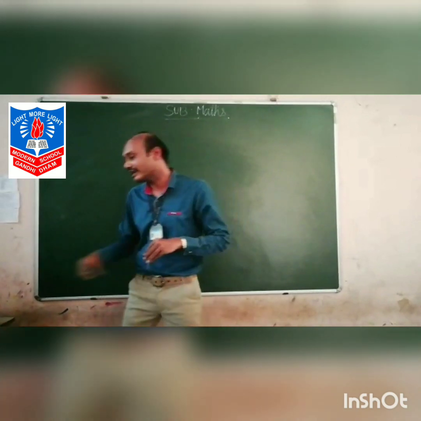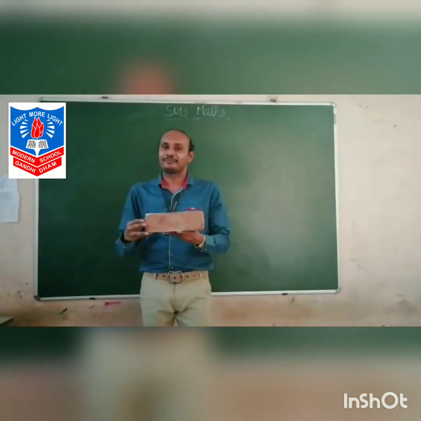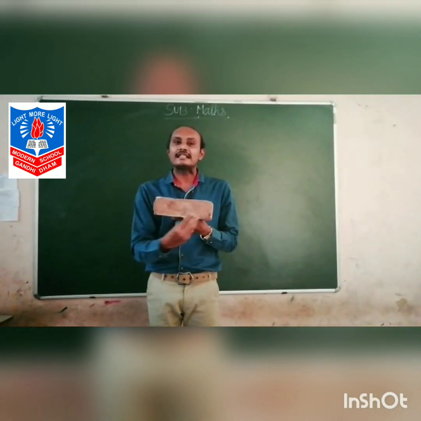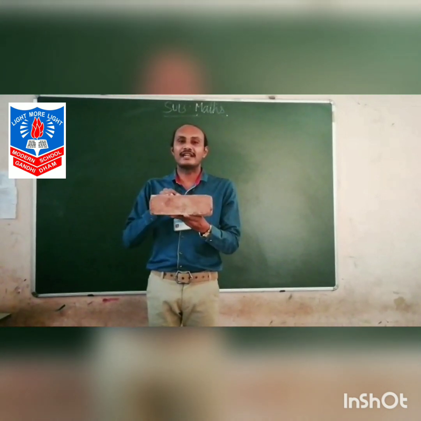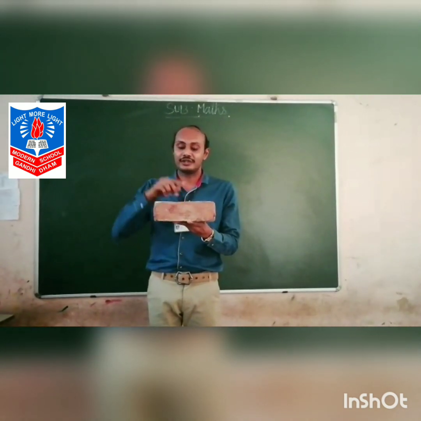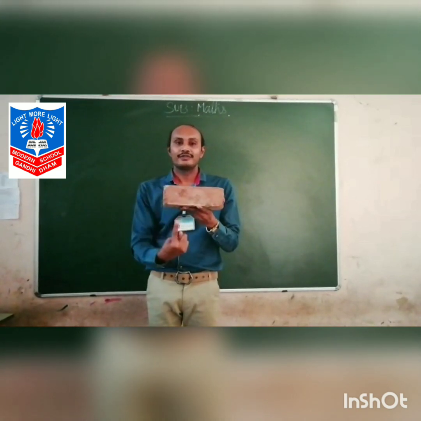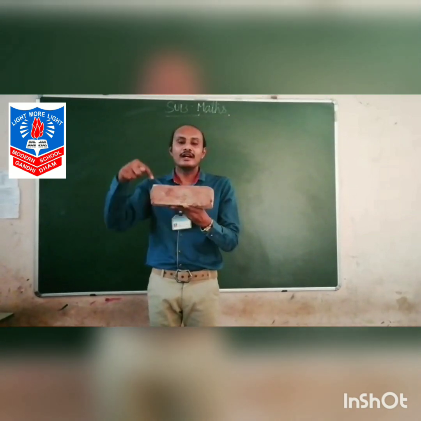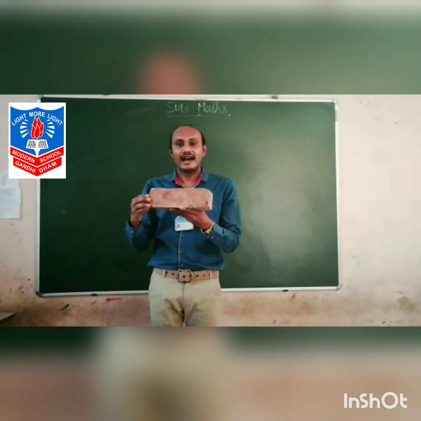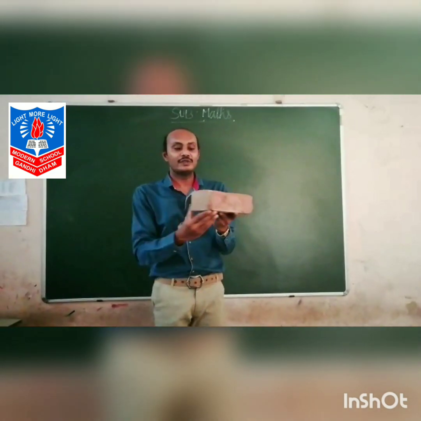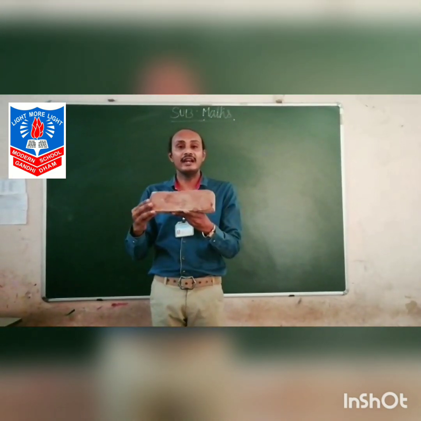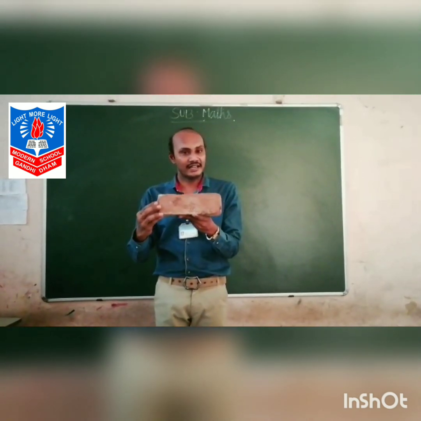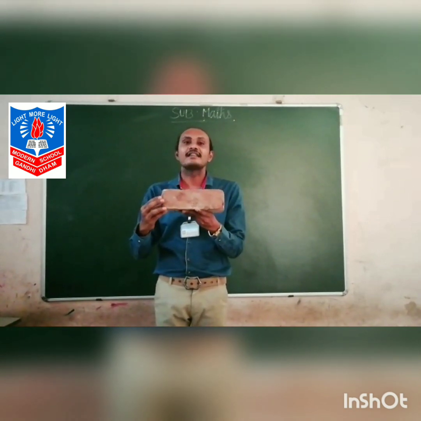Now, have you seen a brick? I brought a brick to show you. This is the brick. You can see. Now, the place which we can see is called the face. So, this brick has 6 faces. Let us count. 1, 2, 3, backside 4, 5 and 6. So, a brick has 6 faces, and in any direction, if you see very carefully, the brick comes in a rectangular shape. So, a brick's shape is a rectangle and a brick has 6 faces.